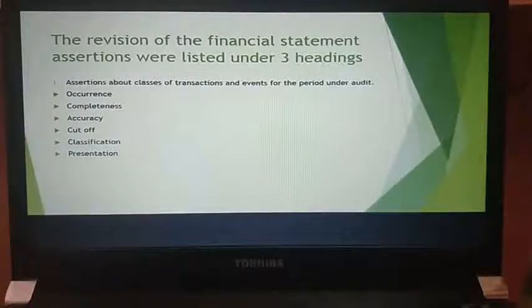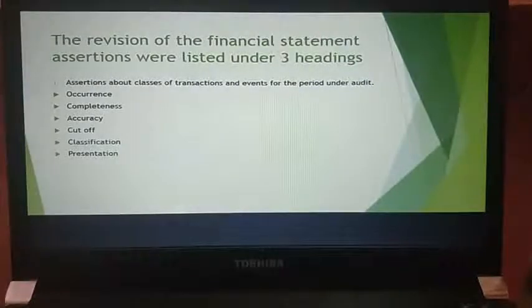Next, you have cutoff. Cutoff is nothing but transactions and events that have been recorded in the correct accounting period. Suppose this is a particular accounting period. In this particular period, if events have occurred, you need to record them in the correct accounting period. Classification is how you are classifying and keeping items in different accounts. Suppose you have a P&L account, you have a capital account, you have various reserves and surplus accounts, so how you are classifying it.